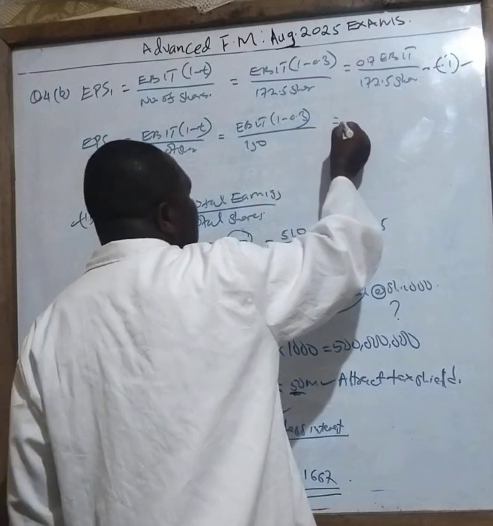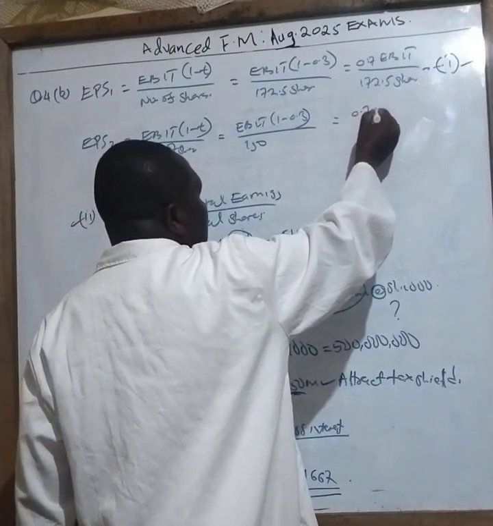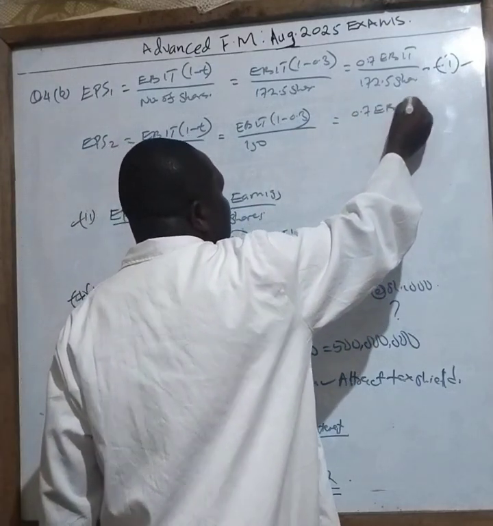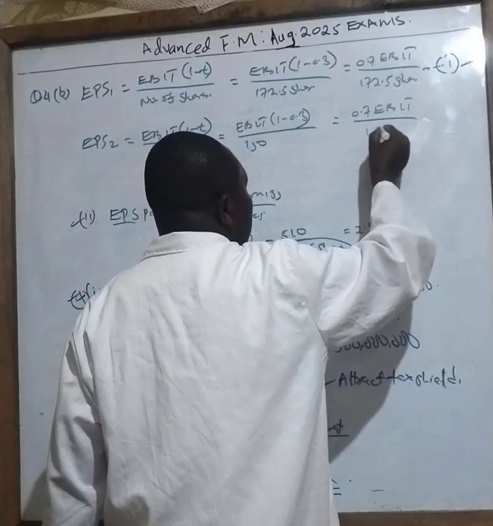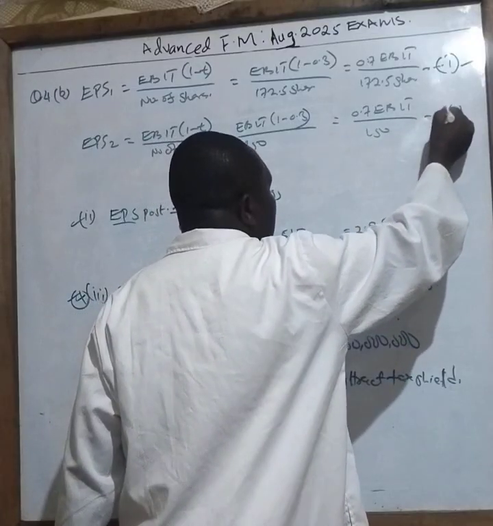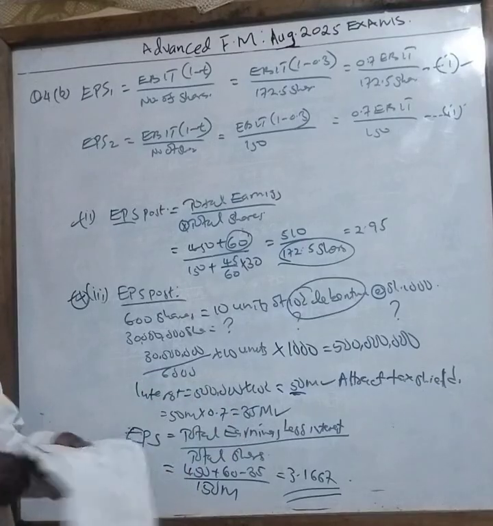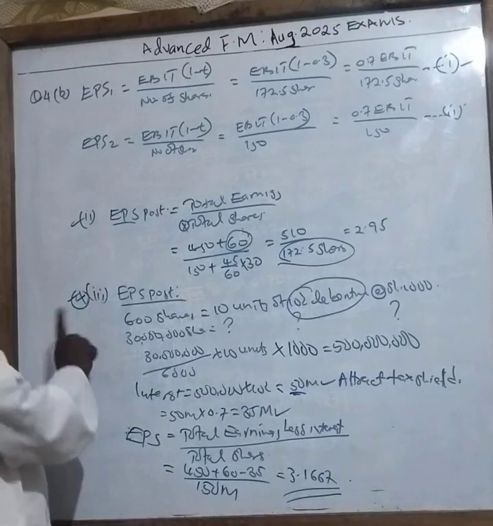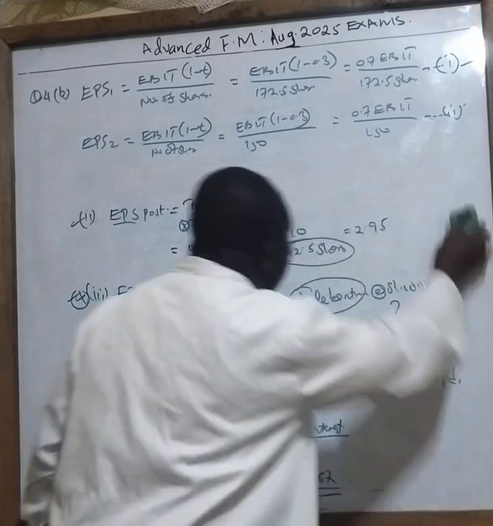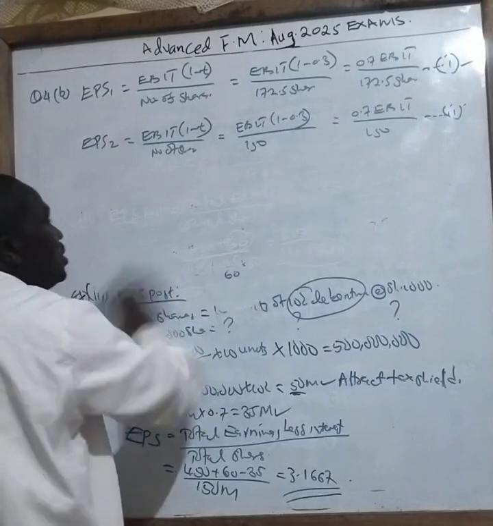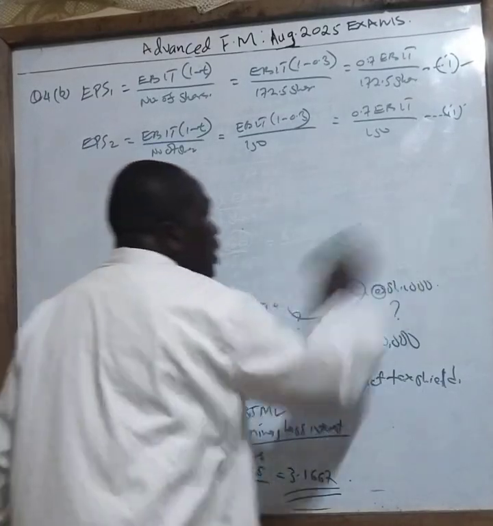So your answer here is 0.7 EBIT over 150. This is Roman 2. So that is why I was saying I don't want to wrap Roman 1, Roman 2, and Roman 3, because it is very important. Now, once I'm through with that, your work is very easy.